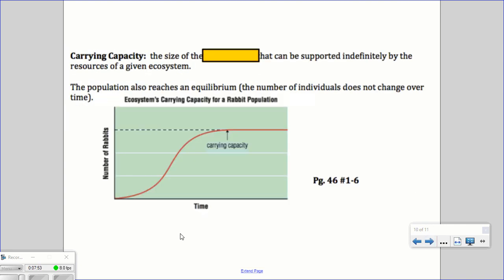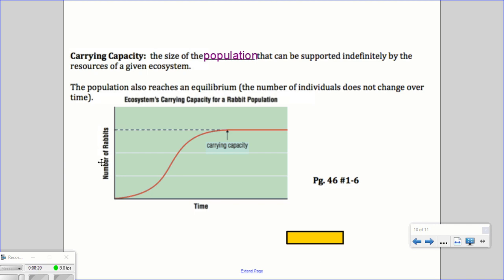Now, within any ecosystem, for any organism and for any population, there is what's referred to as the carrying capacity. The carrying capacity is the size of the population that can be supported indefinitely by the resources of a given ecosystem. The population will reach an equilibrium, so the number of individuals does not change over time. And that is basically the carrying capacity.